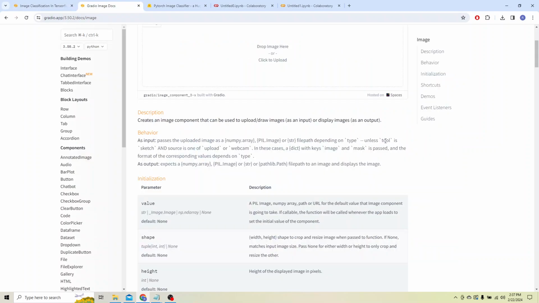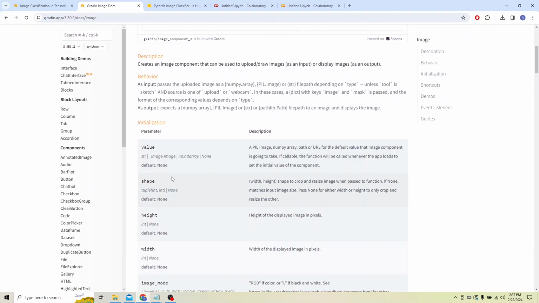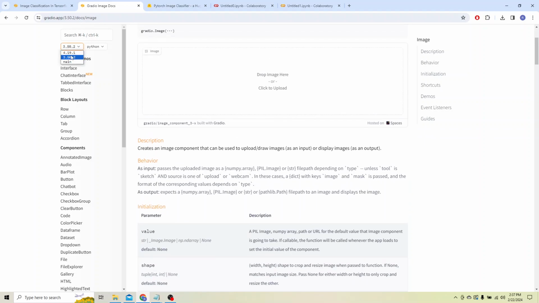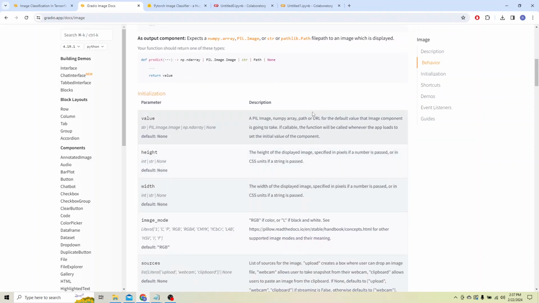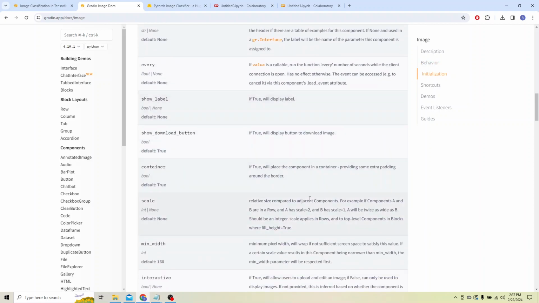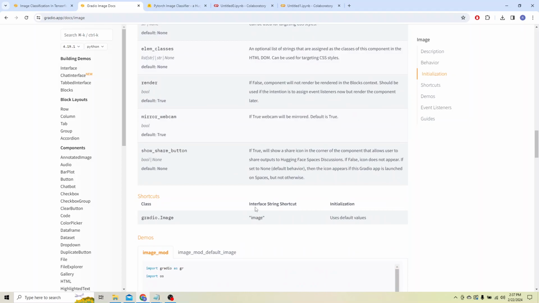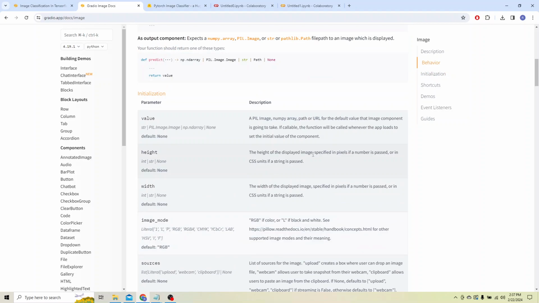But really, I just couldn't get it, because here's the documentation for an image from version 3.5. You can see there's this shape parameter that lets you resize the image when it's passed to the function, which makes perfect sense to me. But when you change the version to 4.19, this shape parameter goes away. And furthermore, there's nothing that really seems to replace it. Nothing fits as something that could reshape the image once it's passed into the interface.